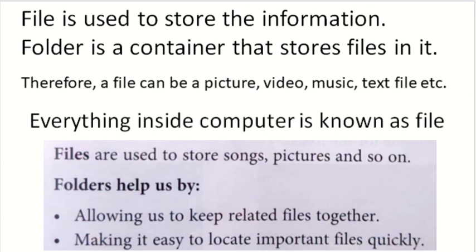So a file is used to store information and a folder is used to store files. The reason for making the folder is it helps us to keep the related files together. And another reason, it helps us to locate the important files quickly and easily.